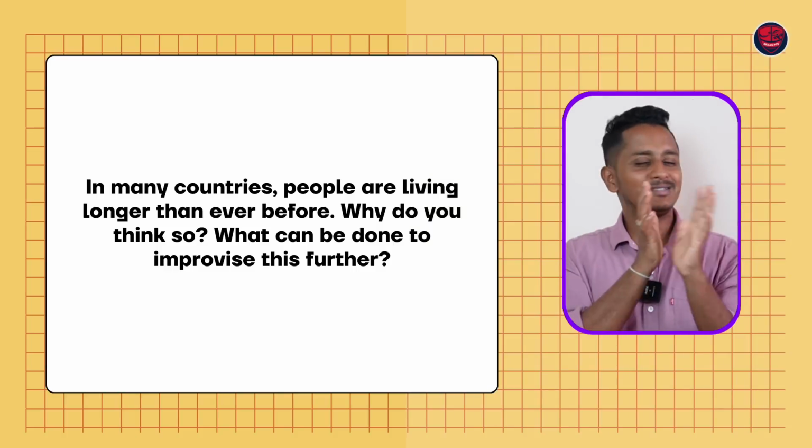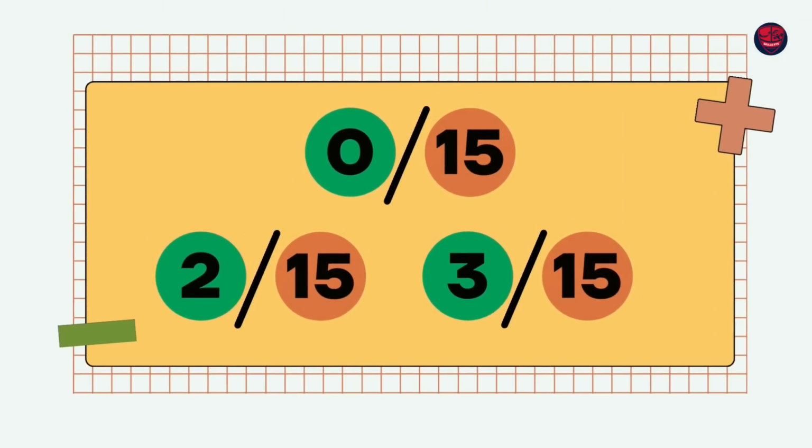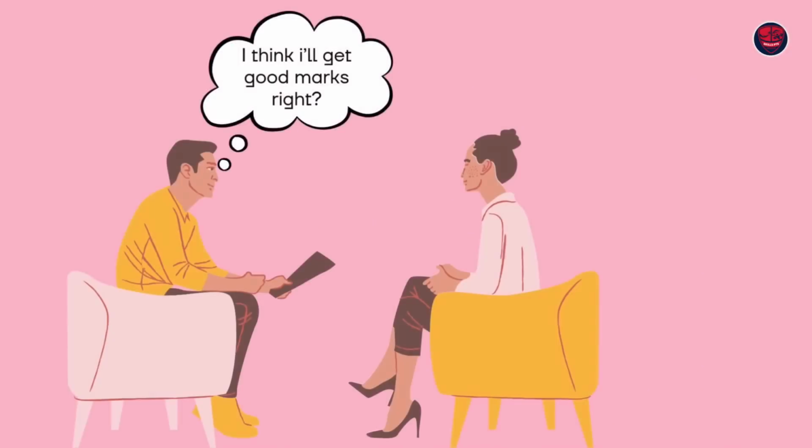Mostly it's going to be max between 0 to 2 or 3 and not more than that out of 15. We've tried and tested this as well. Many students have come back to me after writing that exam telling me, "I forgot to address the second part. I did not even read the second subpart of the question. Only one subpart I addressed in both the paragraphs. I think I'll get good marks, right?"